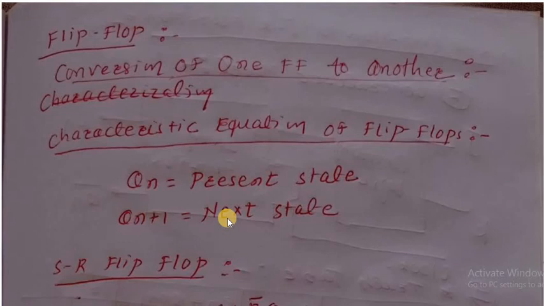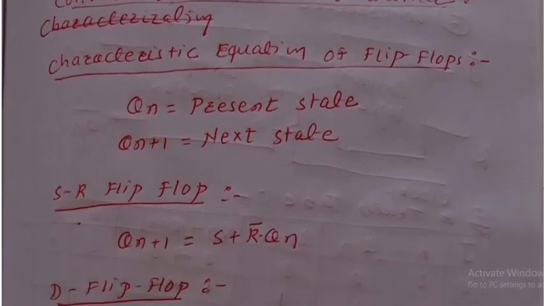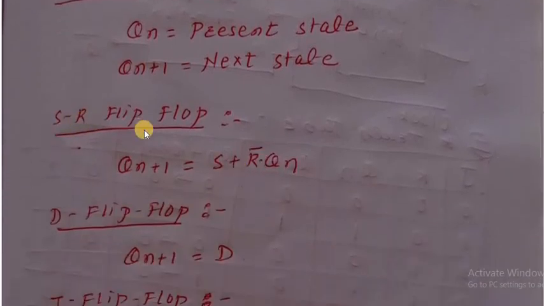The characteristic equation of SR flip-flop, how is it? Qn plus 1 is equal to S plus R bar Qn. This is the characteristic equation of SR flip-flop. S and R are the inputs and Qn is the present state. Whatever S, R and Qn are available presently, S and R are the inputs of the SR flip-flop. Then the characteristic equation defines Qn plus 1, the next state.